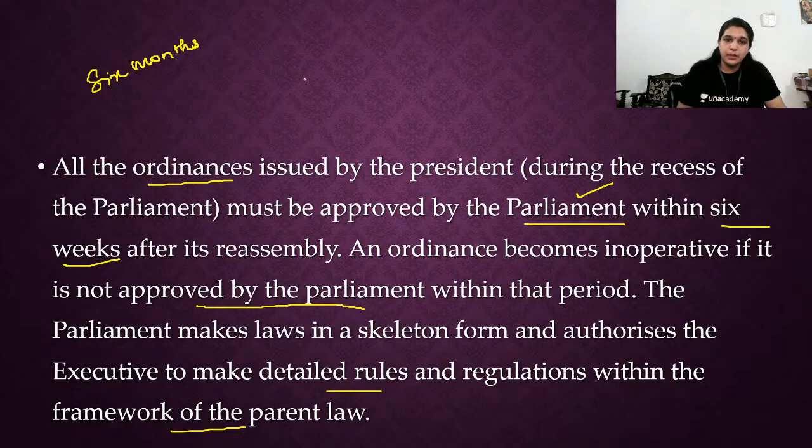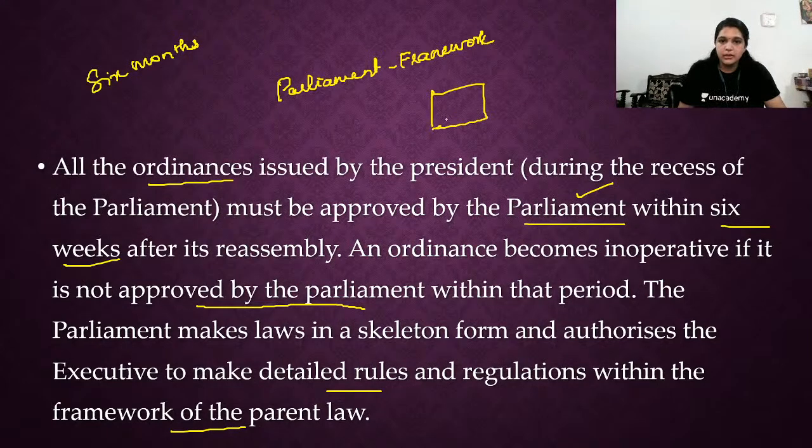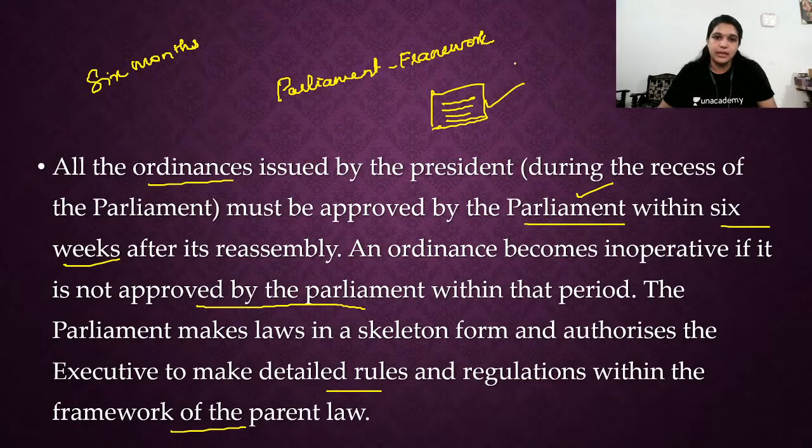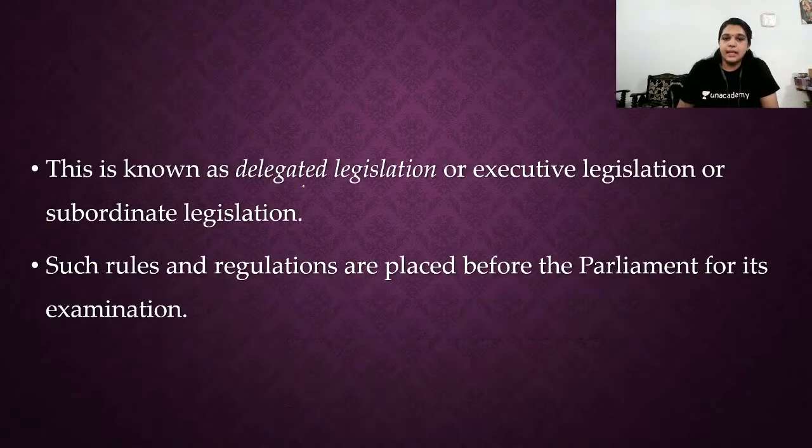So how does this usually work is, parliament will create a skeleton, which we usually call a framework law. They give the framework, like this is the frame. Inside this you can fill in the details according to the needs of that particular department, and the executive creates the proper rules and regulations. Fine? Yes. Next, this is known as delegated legislation or executive legislation or subordinate legislation.